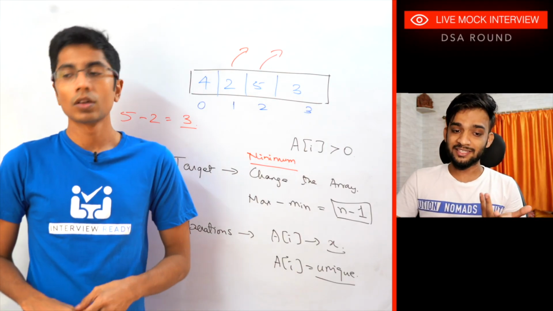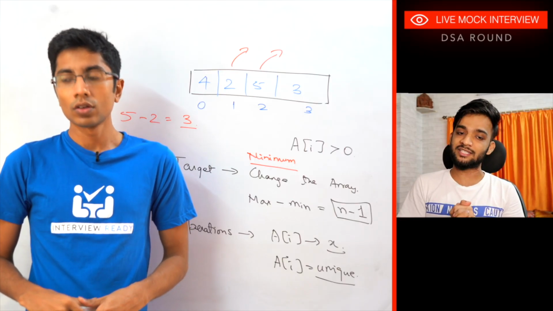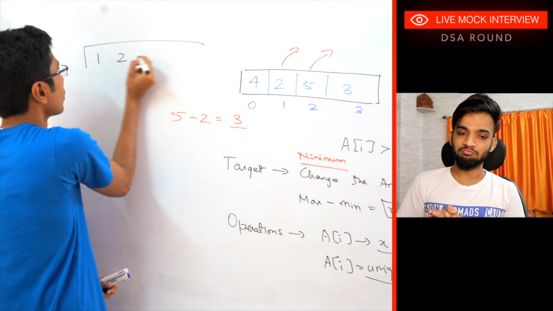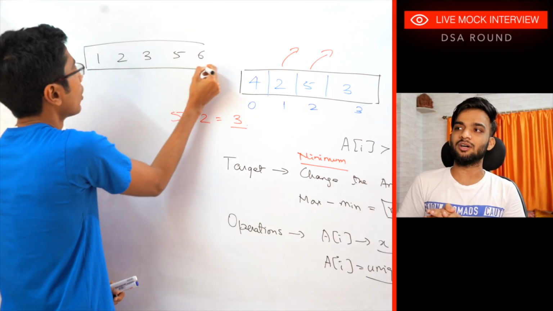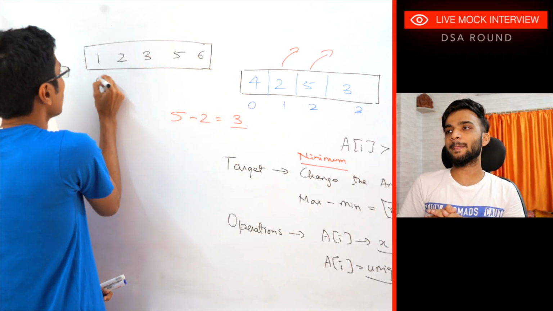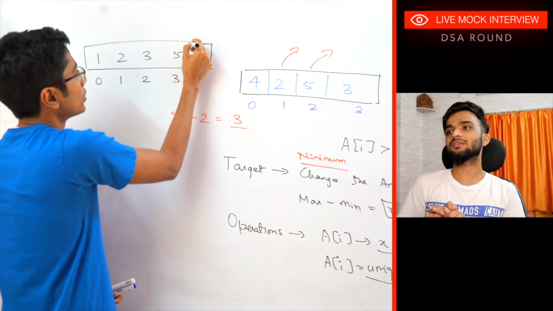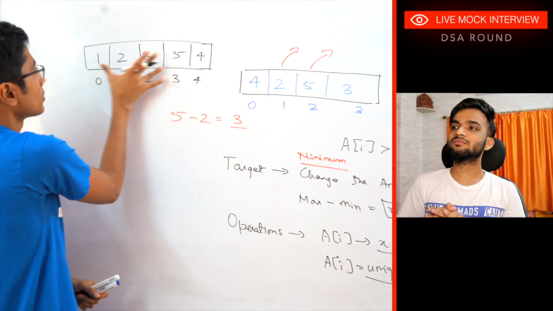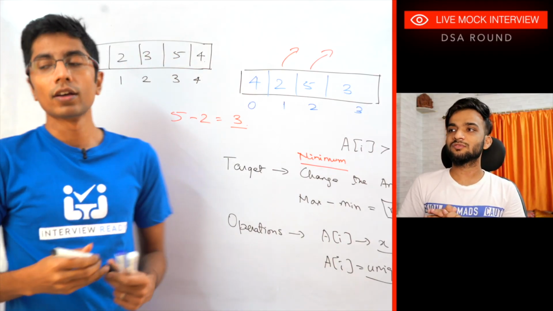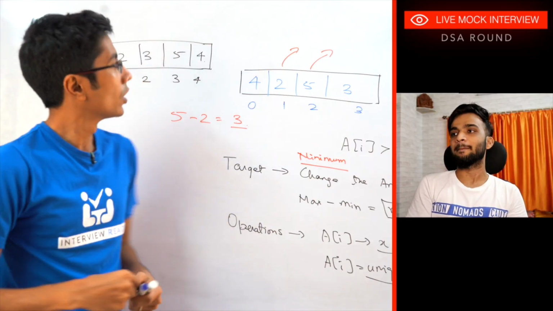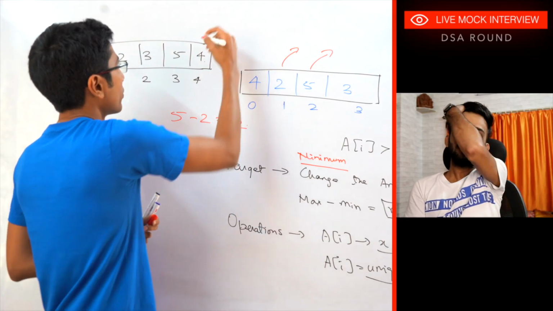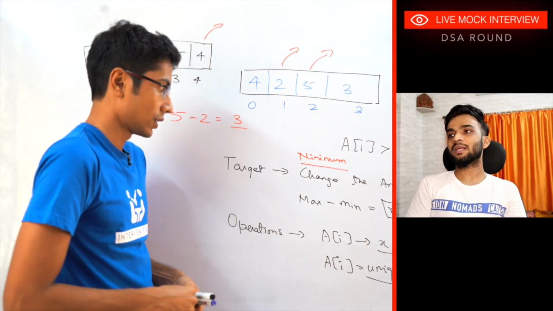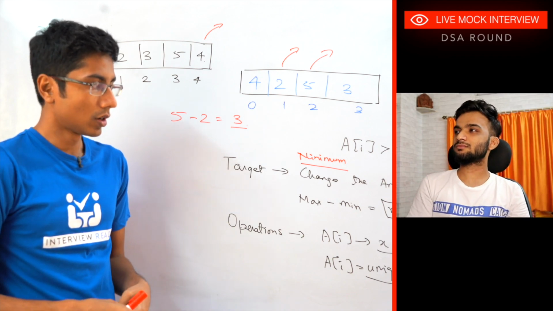Okay. Awesome. So let's take one more example. Let's assume you have 1, 2, 3, 5, 6. So over here, if you just make the last element 4, that is 6 to 4, then the maximum minus minimal will be 4, which makes this n minus 1. Okay. So there's one change and all the elements are unique. So through a single change, we were able to do this. So we have to find the minimal number of changes and also ensure that the array is unique. Yes. Okay.